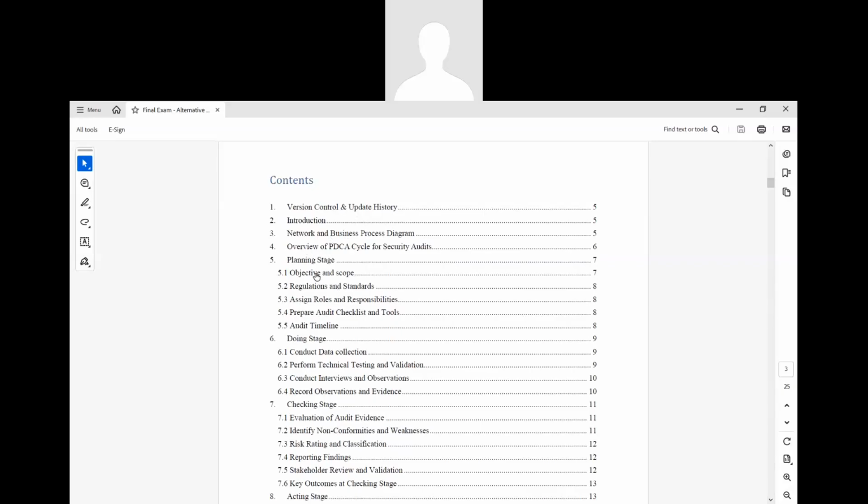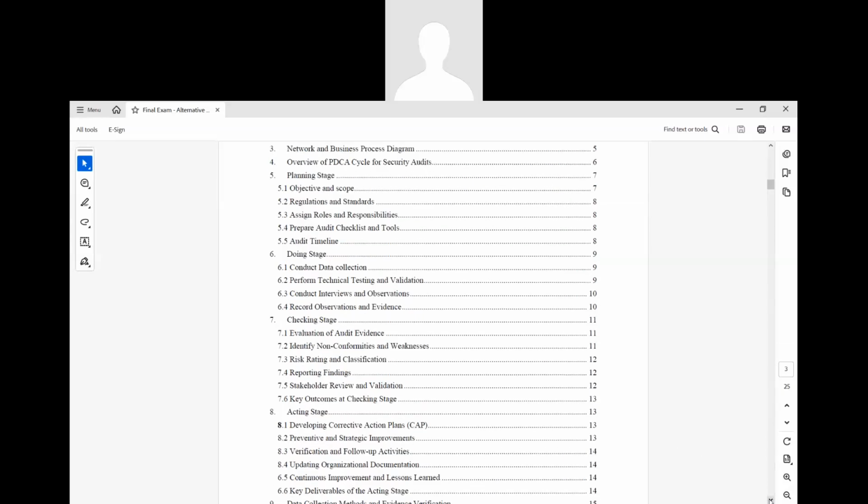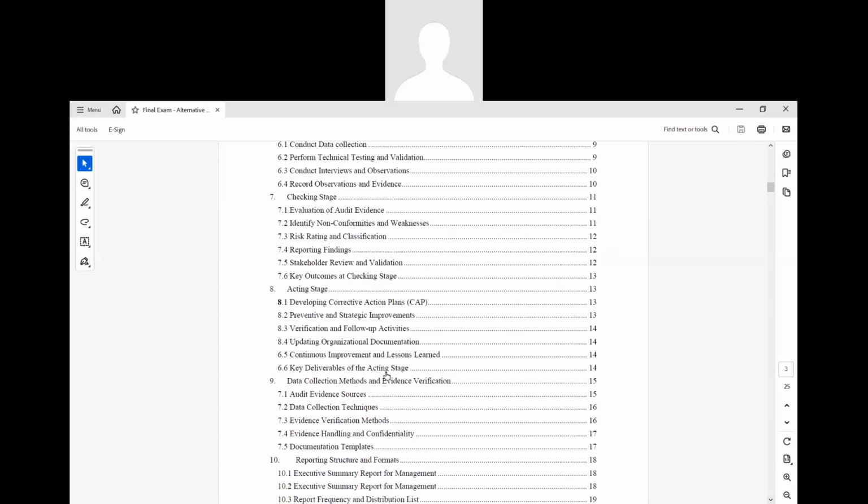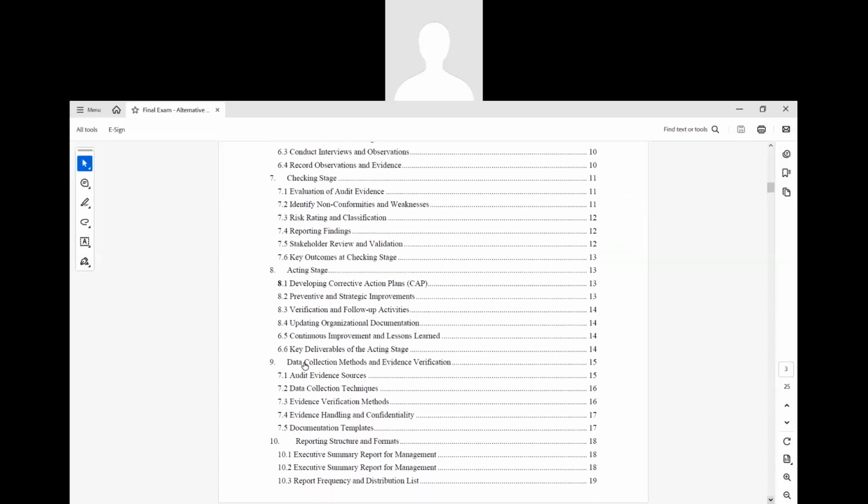Then as a part of this auditing, I have chosen the PDCA framework for the security audit. This is the framework I am proposing as part of this audit. In later slides or reports, I'm going to explain each stage of PDCA, that is the planning stage, doing stage, checking stage, and acting stage, and what we are supposed to do as an auditor.